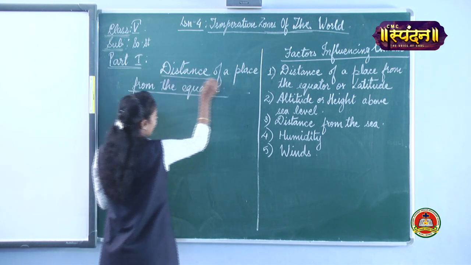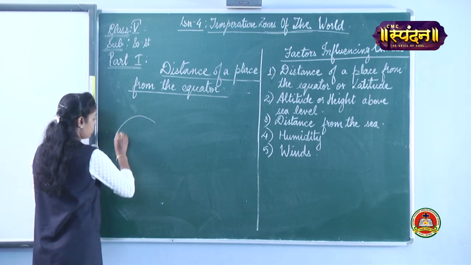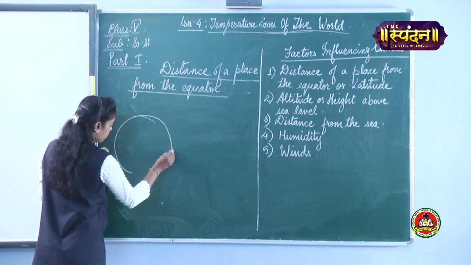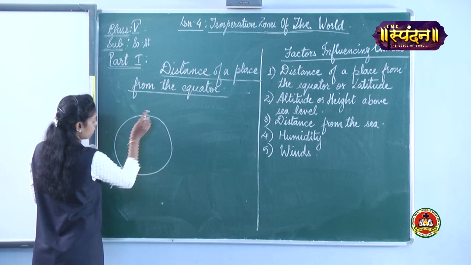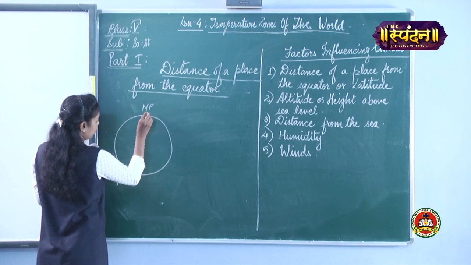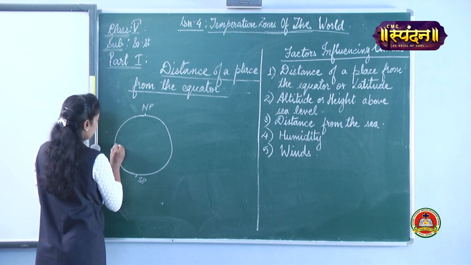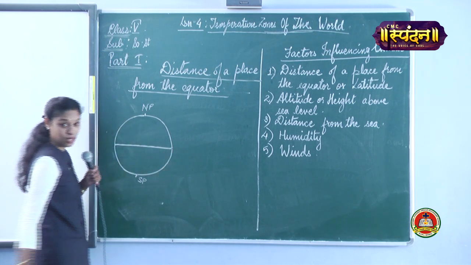With a small diagram, I'm going to explain this factor. Suppose this is your Earth. You know the two endpoints, the North Pole and the South Pole here. The Earth is divided by the equator. Yes?